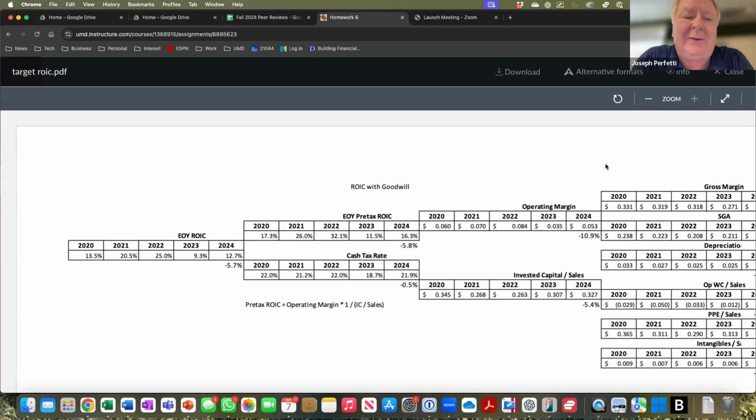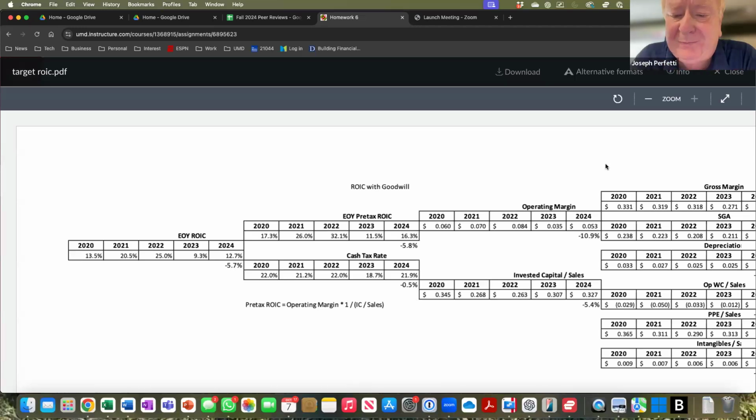So all of that decline for Target was pre-tax ROIC going from 17.3 to 16.3% over the 5 years. So drivers 2 and 3. Why did the pre-tax ROIC fall? Reason number 2, operating margin. In 2020, their operating margin selling their products and services was 6%. In 2024, it fell to 5.3. That almost 11% drop hurt the ROIC. A reason the pre-tax ROIC went down is they're making less on every sale.